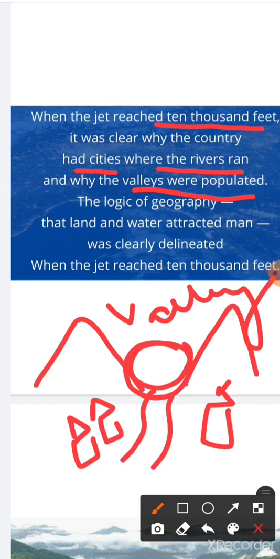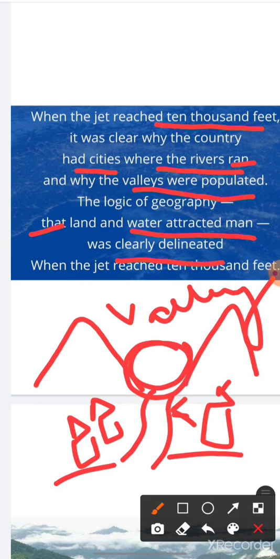The logic of geography is that land and water attracted man. So it is said man is attracted by land and water. Man needs land to live and water to survive. And he says this logic comes from which subject? Geography. So he says when I see that cities and valleys are populated near the river, then the concept of geography that land and water attracted man was clearly delineated.